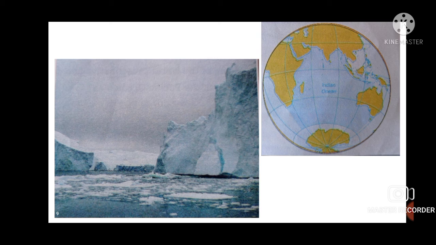Now, Southern Ocean. The Southern Ocean is the fourth largest ocean in the world. It is located around the South Pole near Antarctica. The southern portions of the Pacific Ocean, the Atlantic Ocean, and the Indian Ocean combine to form the Southern Ocean. Now, on the globe, you can see the round area at the Pole below the Indian Ocean. That area is known as the Southern Ocean.